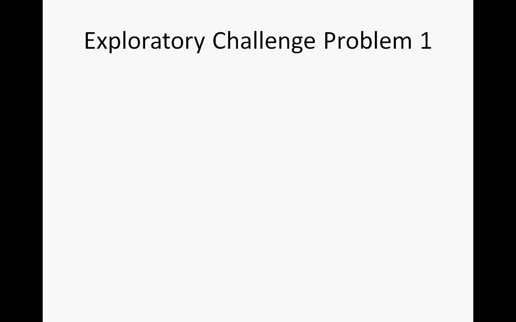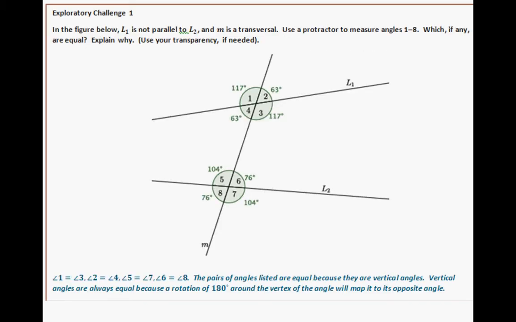Go ahead and read the directions and use your protractor to measure the angles as best as possible, and then when you're done with that, go ahead and continue the video. Alright, for Exploratory Challenge Problem 1, this is what you should have. For these sets of intersecting lines, you should have measured about 117 degrees and 63 degrees for the intersecting lines, and down here for L2 intersecting line M, 104 degrees and 76 degrees.